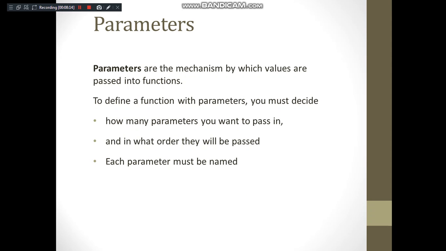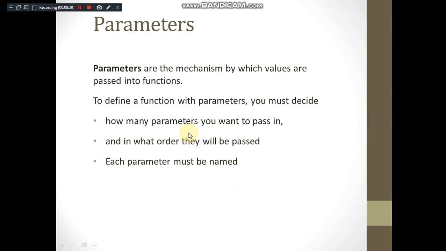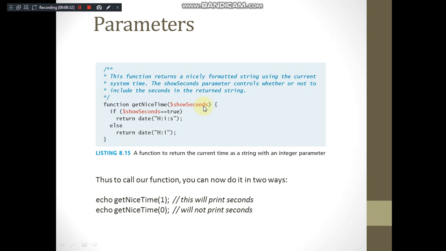Parameters are the mechanism by which values are passed to the function. In order to define a function with parameters, you must decide how many parameters you want to pass, in what order they should be, and what the name of each parameter should be, right? So here is a function with the parameter $show_seconds. You are checking if it is true, then you are returning the date with the seconds also. Otherwise you are returning a date having only minute and hour, right?